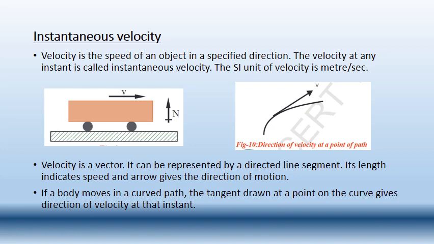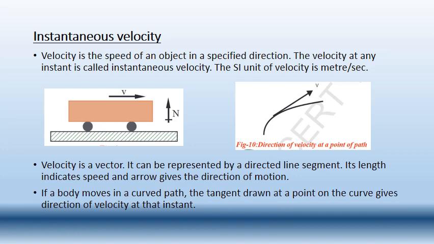So next, if a body moves in a curved path, so here the van is moving on the plain straight road, so it has no problem. But let us consider if a van is traveling on some curved path or some ghat road. So when the van is climbing up the hill, it has to move in a curved path. So what will happen? The tangent drawn at a point on the curve gives direction of velocity in that instant.